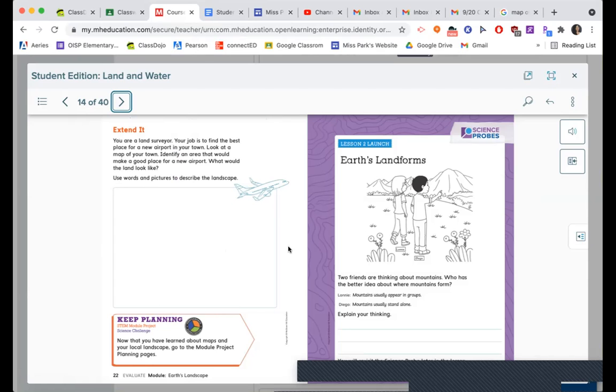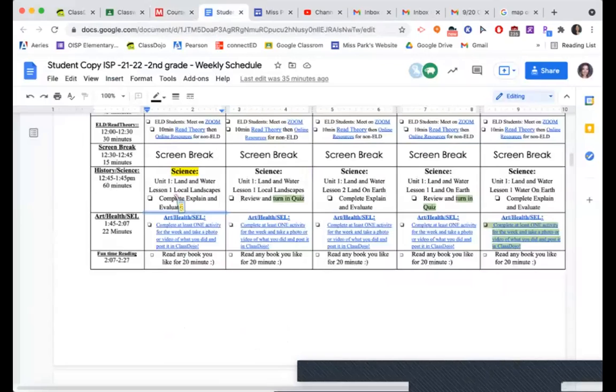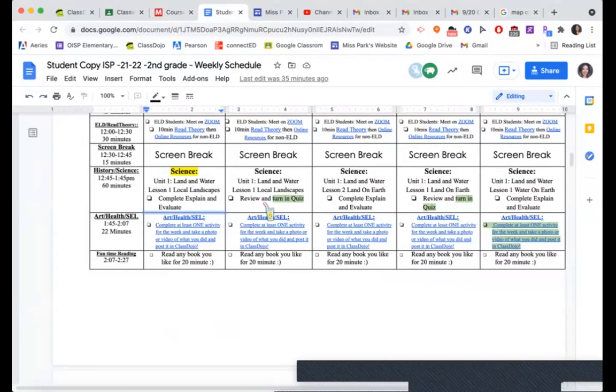And that's it. Now you're going to notice that there is a STEM module project. We are not going to do that. Whatever we're doing is going to be things that we can do in our workbooks. I believe that is going to be it. So you have nothing that you need to complete or turn in today. Tomorrow, we're going to review Unit 1, Lesson 1, and then I'm going to also be assigning you guys a little lesson quiz that we'll go over before you take it.